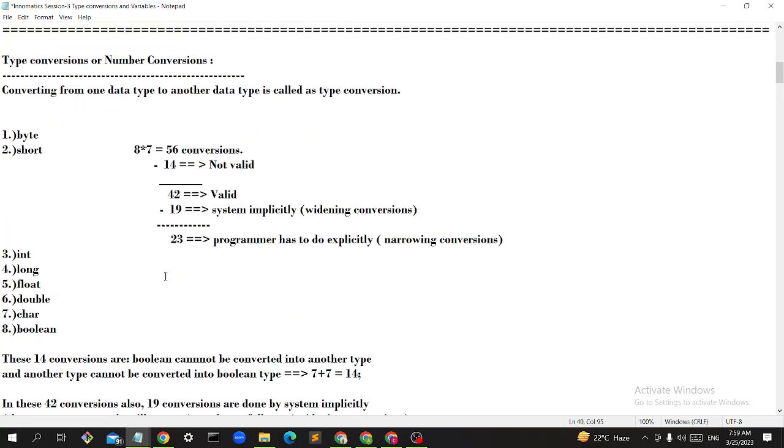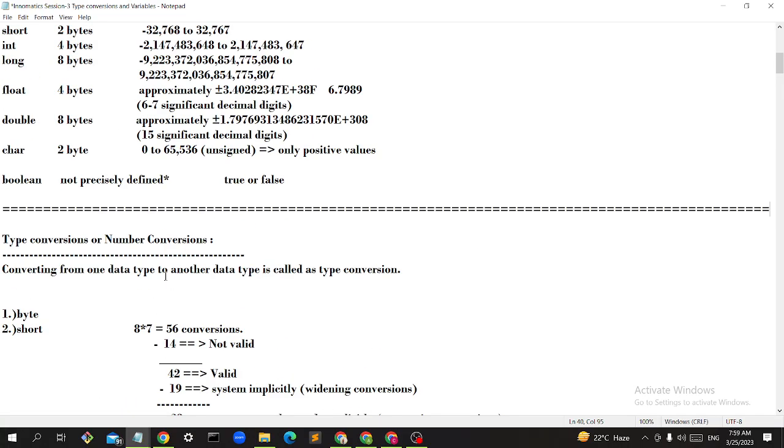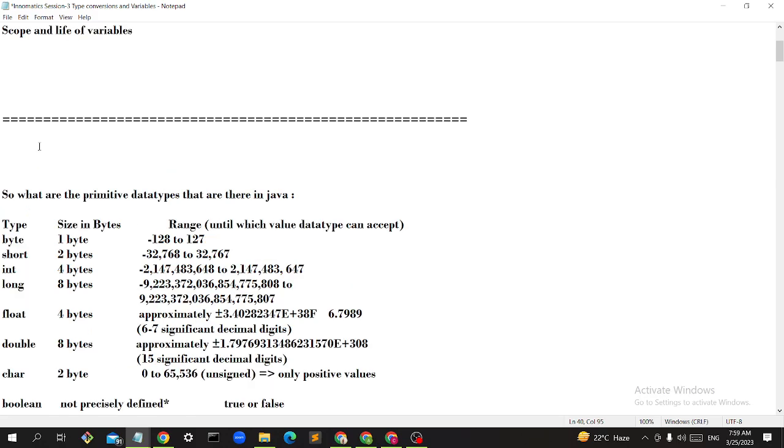Sometimes, guys, we want to convert short to byte, int to byte, long to byte, short to long, or int to long. Sometimes I need to convert from one data type to another data type. Sometimes I will be converting float to int, or int to float also.